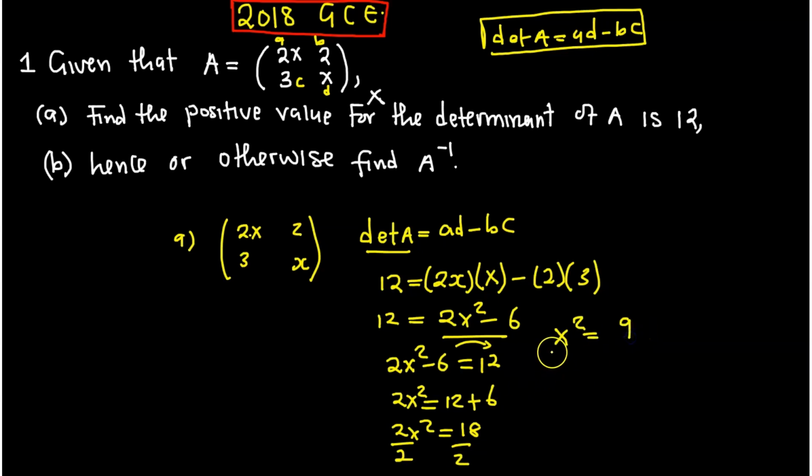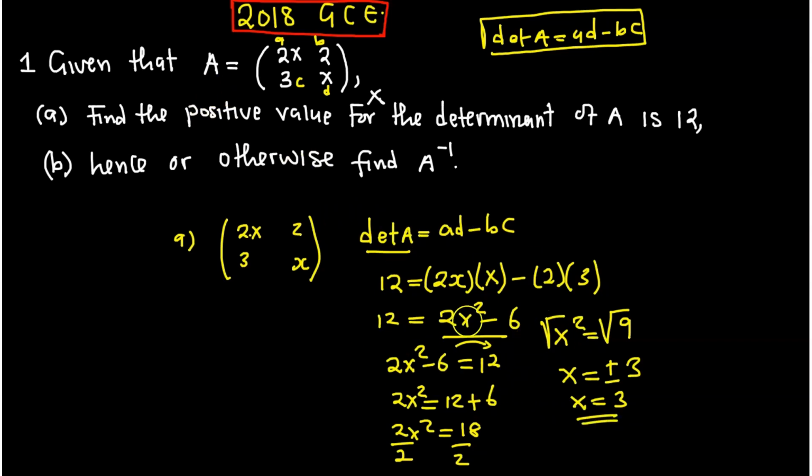Now at this point, we need to find the value of x. So we take the square root. Therefore x is equal to, you know that anything under the square root has two possible values, positive or negative. So x here has two possible values, plus or minus. The square root of 9 is 3. So the values of x are 3 and negative 3. Here they've told you the positive value. So the value of x is equal to 3. That is the value for x for the first one.